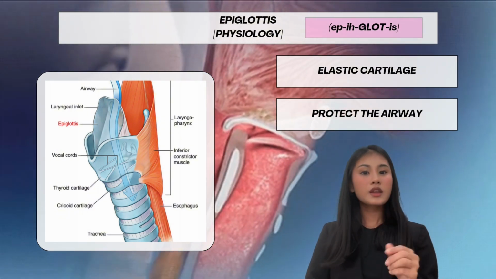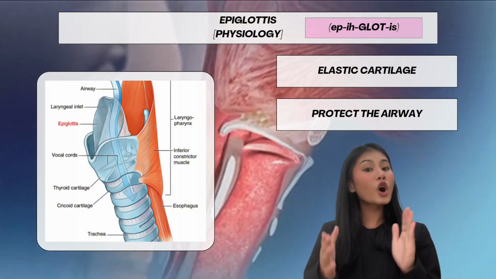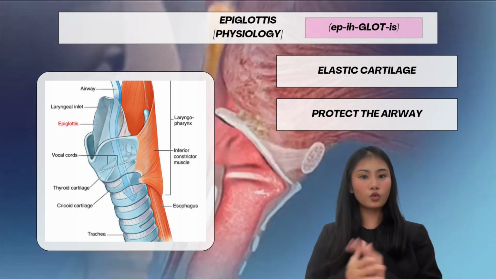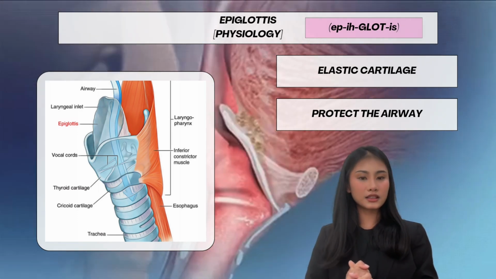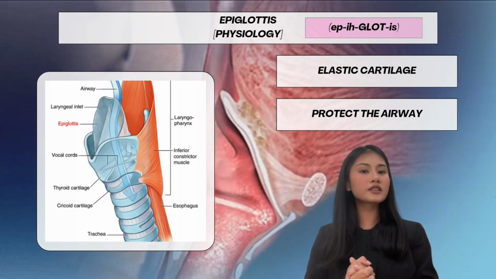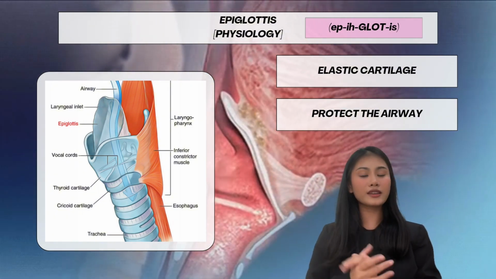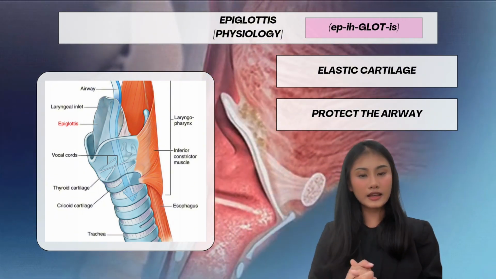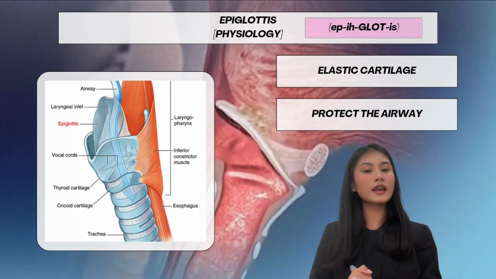During swallowing, the laryngeal muscles contract, causing the epiglottis to fold downward and cover the laryngeal inlet. This action prevents food and liquids from entering the trachea and lungs, significantly reducing the risk of aspiration and choking.